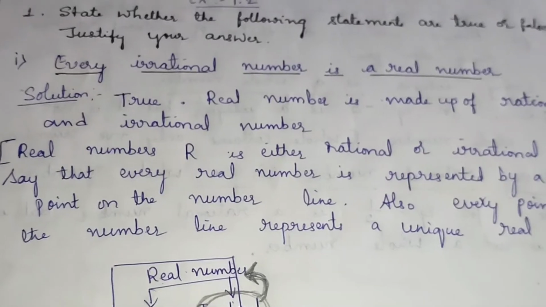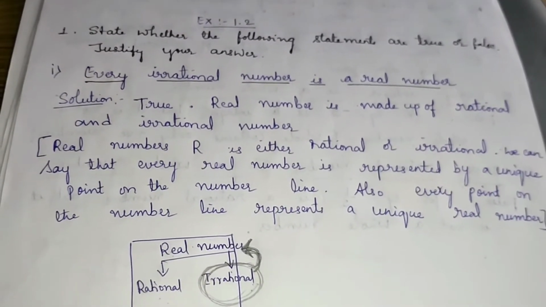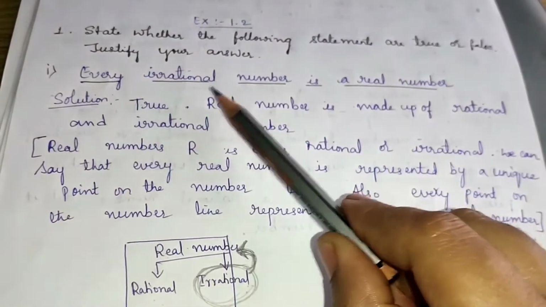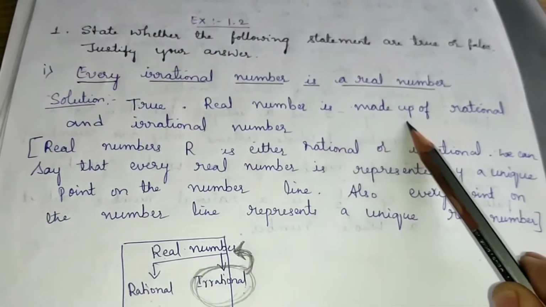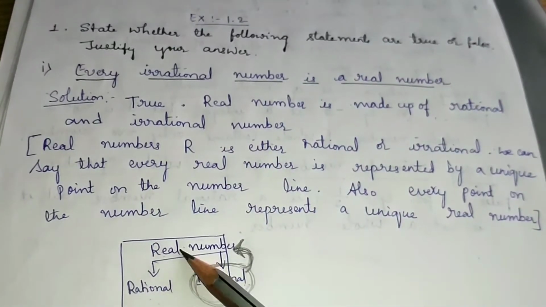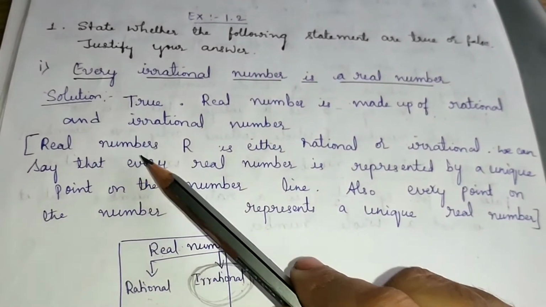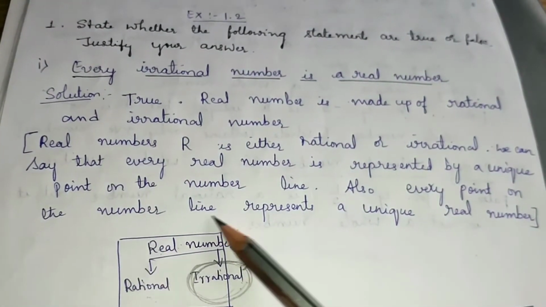Let us write the answer in the statement form. Solution: true. The real number is made up of rational and irrational, isn't it? How can you define the real numbers?